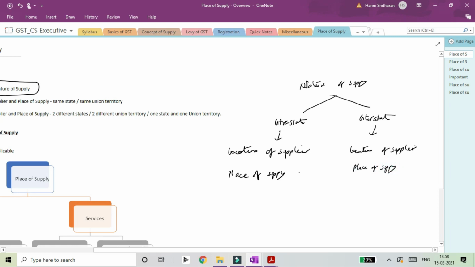So as I have written down here, one of the important factors to determine what the nature of supply is, we need to understand what is the place of supply for that transaction. So you cannot have the place of supply as per your own will if you're having a GST transaction. It will have to be definitely as per the rules that are stated in the GST Act.